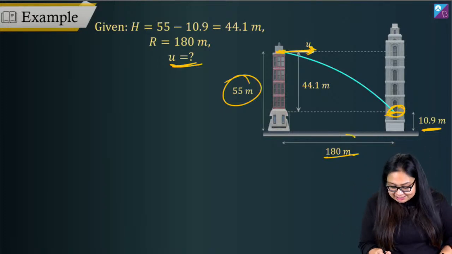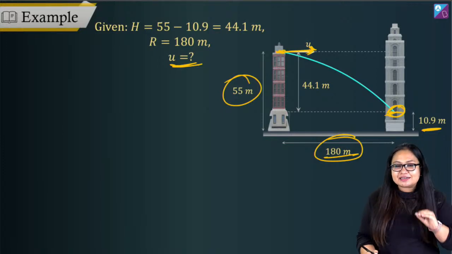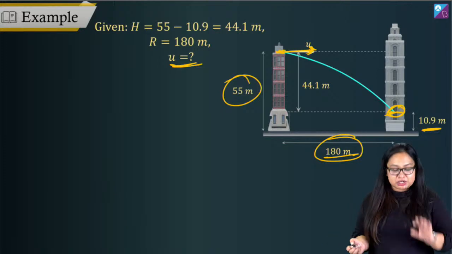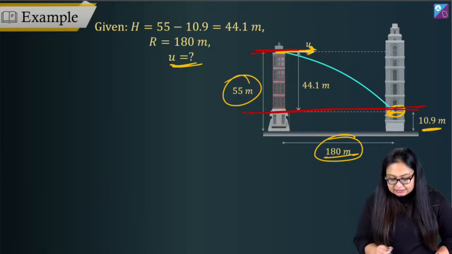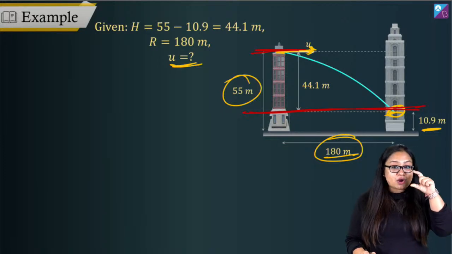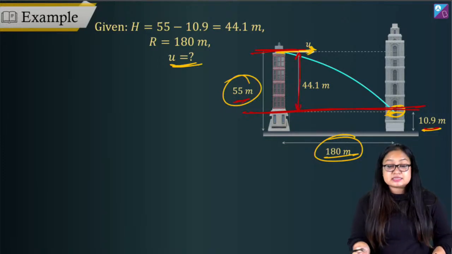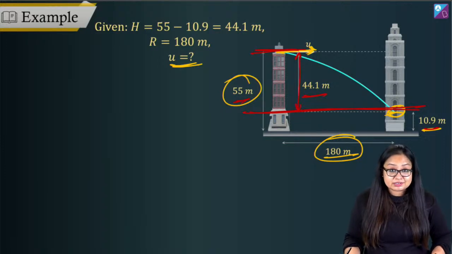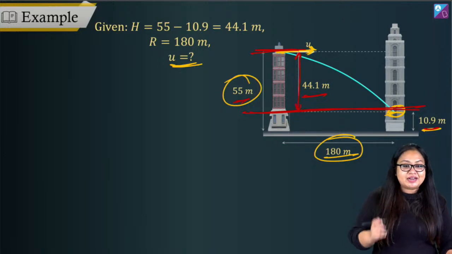Yes, range is given to us and height is also given, right? For this particular horizontal projectile, do you see that? Effectively, the projectile is going from this to this, right? So height for the horizontal projectile will be 55 minus 10.9, which is 44.1 meters. Using this, we can find out time of flight.